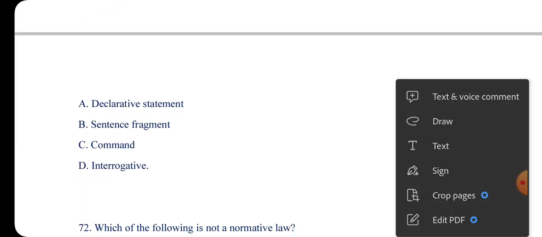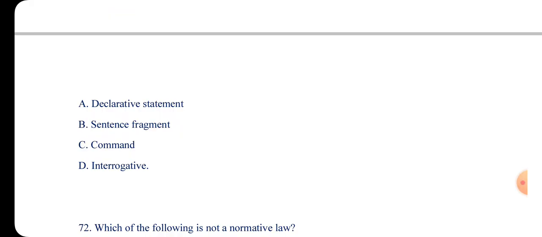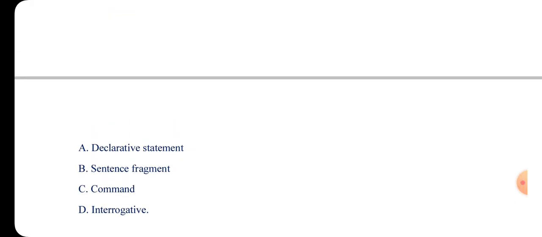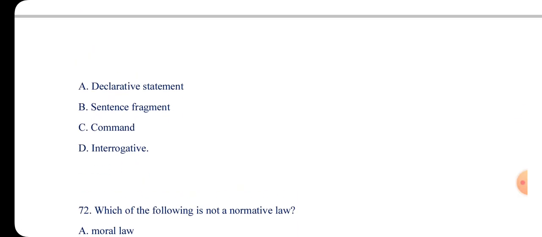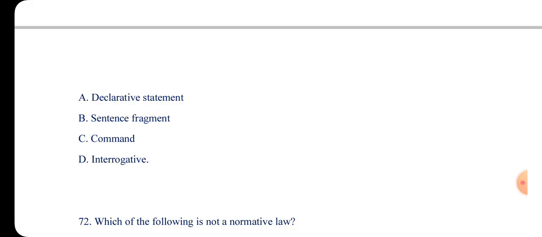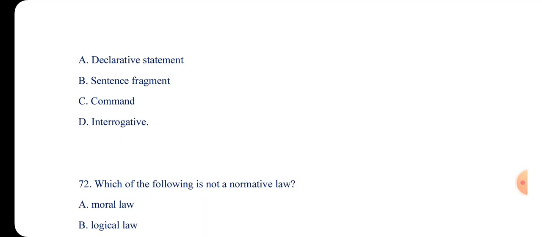A, declarative. B, sentence fragment. C, command. And D, interrogative. So the answer is interrogative. The person is asking a question: is the increase in price of petrol causing the increase in the cost of public transportation, yes or no? The person wants to know whether it is true or false. So it is interrogative.